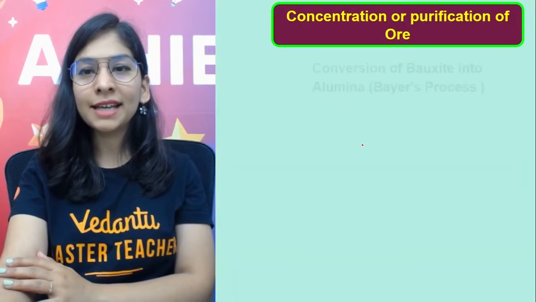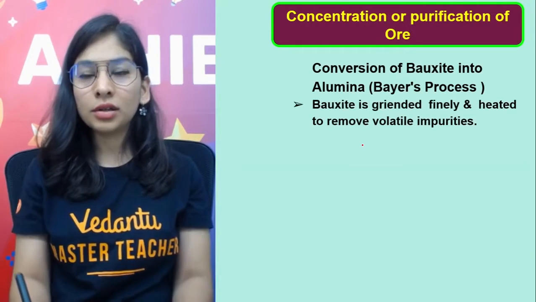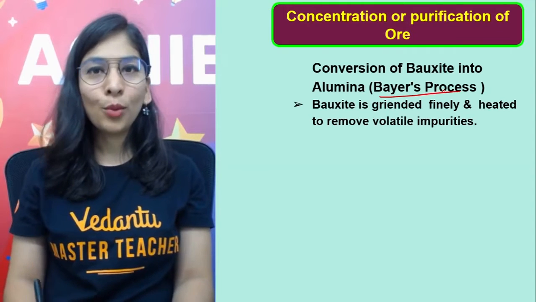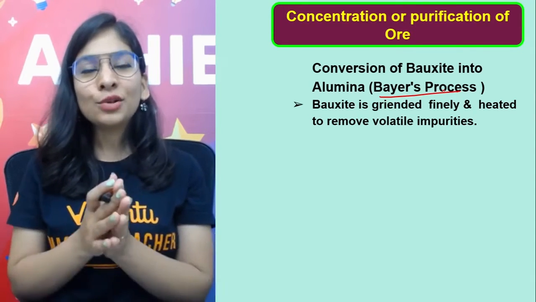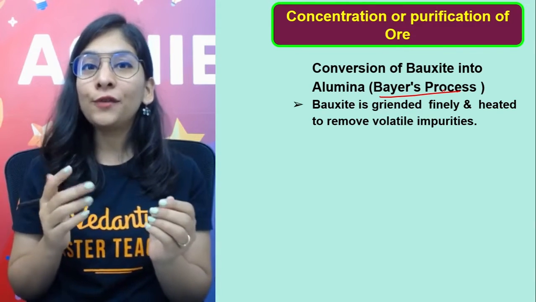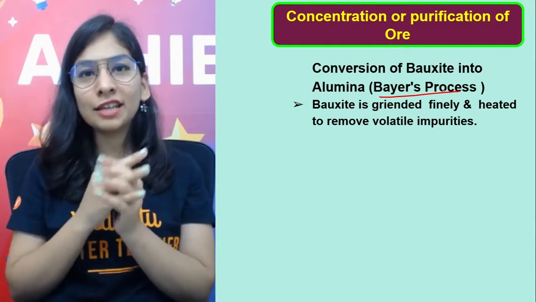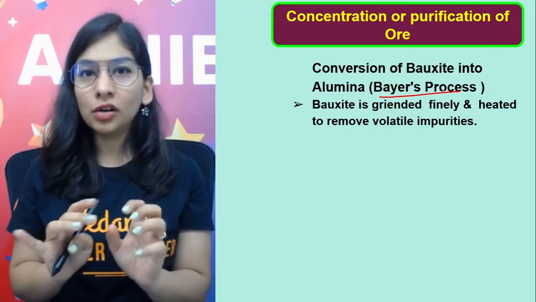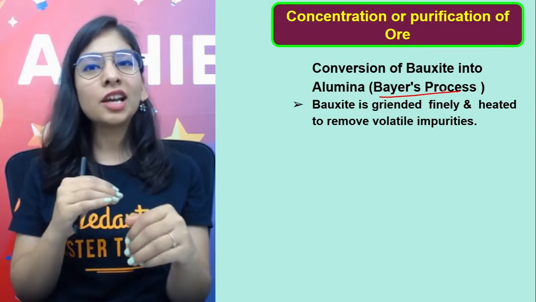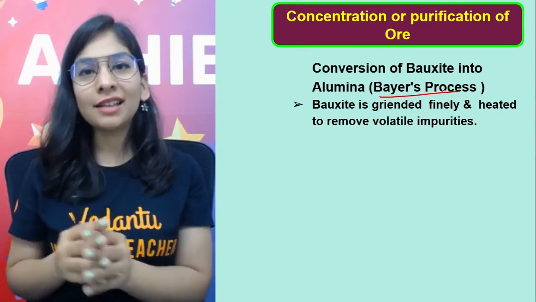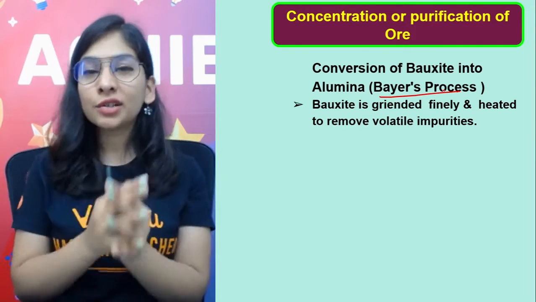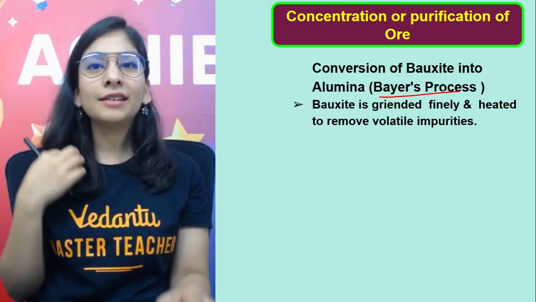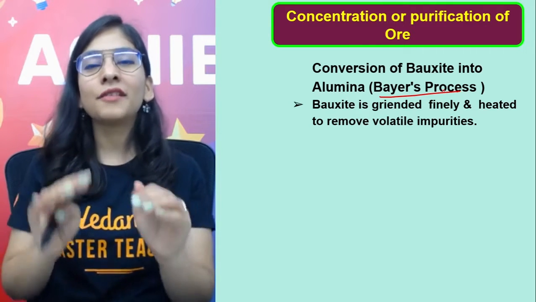Okay, 60% aluminium. Let's talk about Bayer's process right now. What's Bayer's process? I think I've told you. Students, the class will be much more fun if you are not just sitting and listening to me, but commenting also. You can comment in the comment section and definitely in the chat section right now, your doubts, how the session is going, whether you're getting everything.